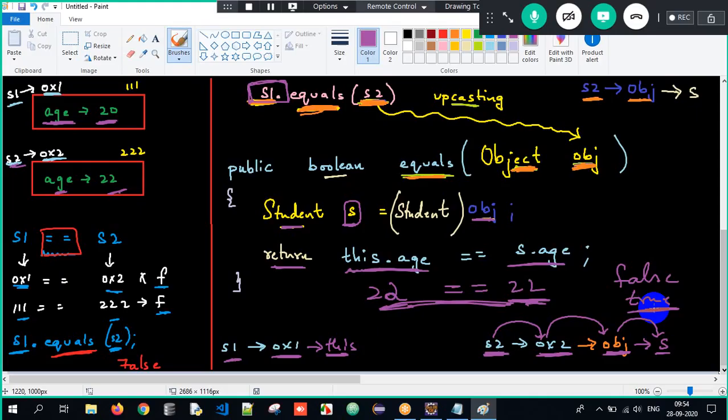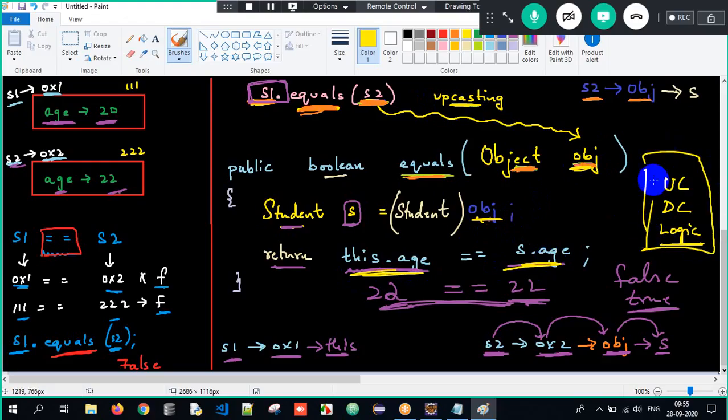I have to override the equals method in such a way that it first upcasts, then downcasts, and then writes the logic for comparison. Three rules we need to follow here: upcast, downcast, logic for comparison.